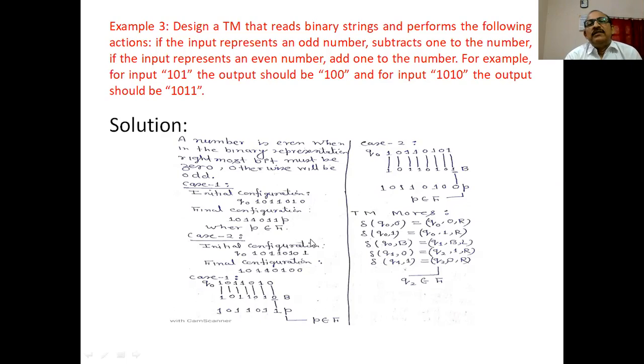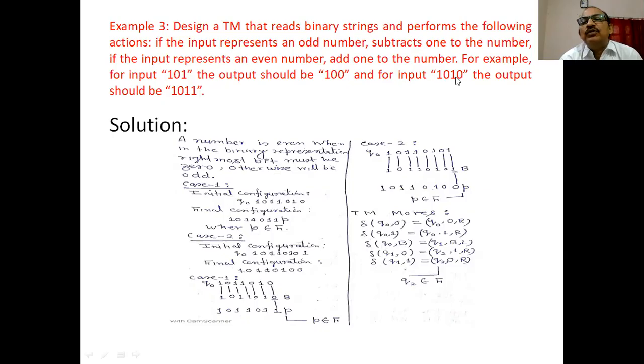Design a Turing machine that reads a binary string and performs the following actions. If the input represents an odd number, subtract 1 from the number. If the input represents an even number, add 1 to the number. For example, if the input is 101, this is an odd number, and the output should be 100.